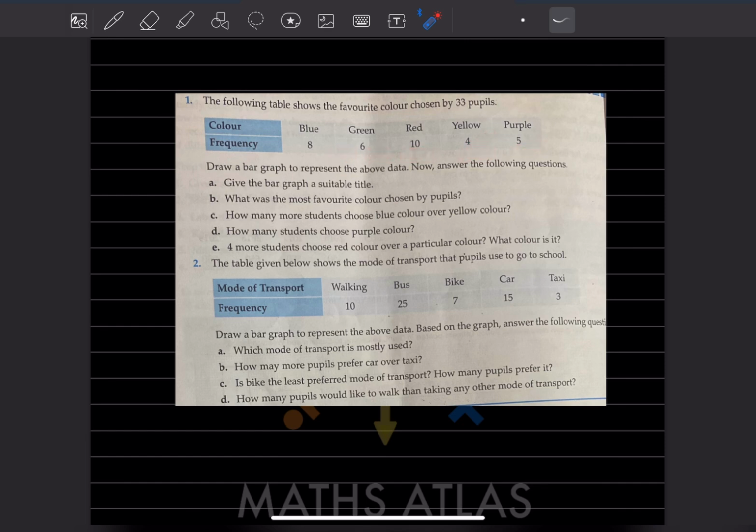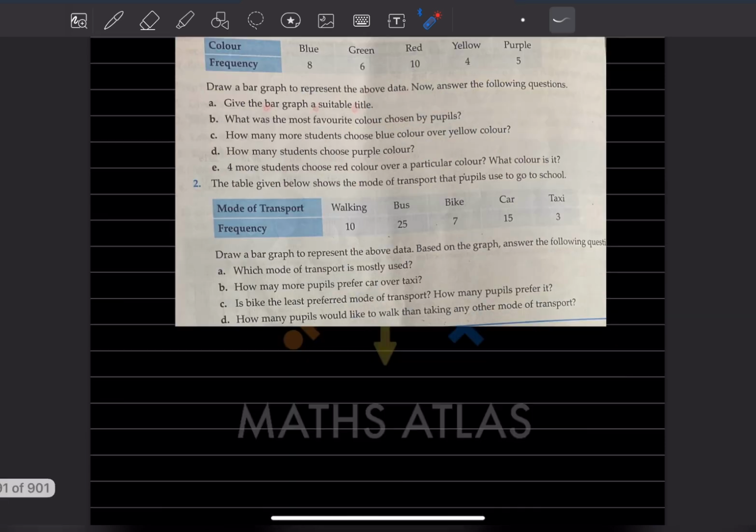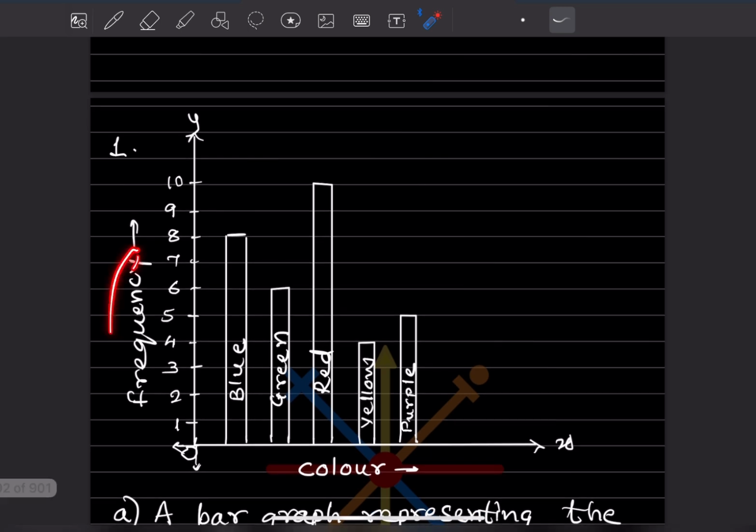They said give the bar graph a suitable title. This is the bar graph, and here you have to write on the y-axis the frequency, and on the x-axis the color. So these things you have to write. So this is the bar graph drawn.